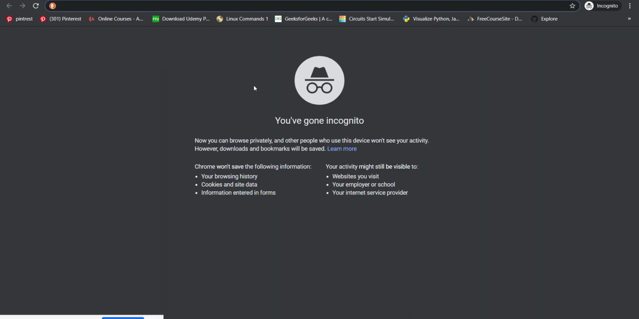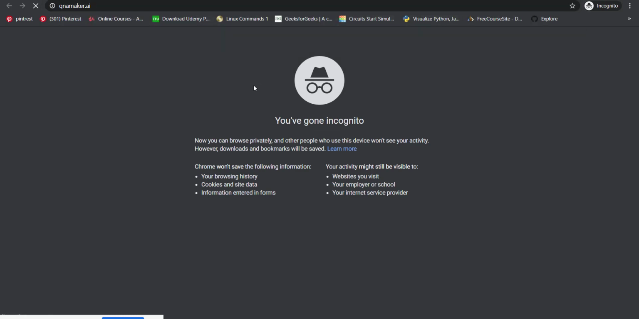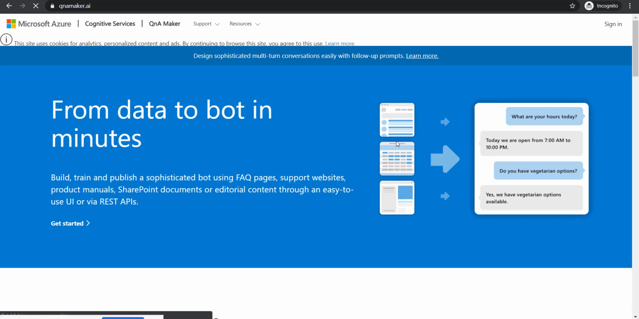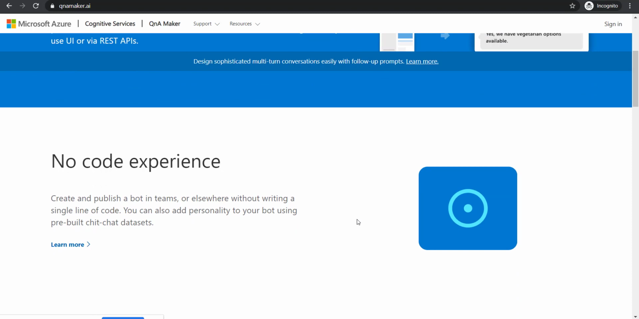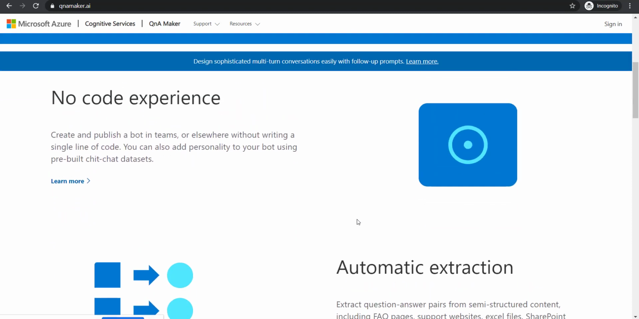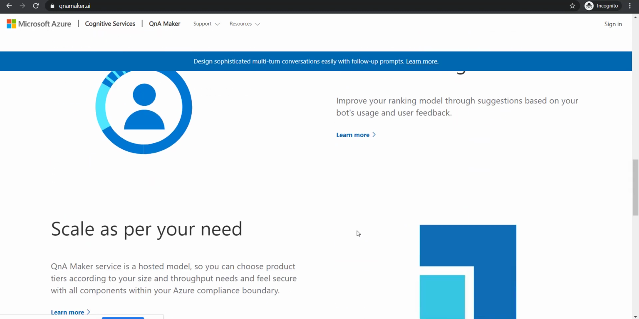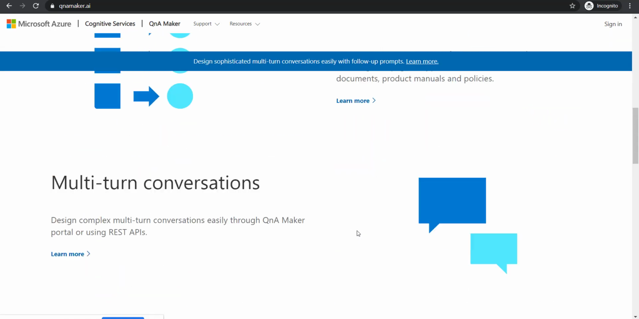So without doing anything, as step one, we go to qnamaker.ai, right? We'll be forwarding you the slides where you can have a look over these steps once again, and also we'll have something cool, which will help you to deploy your own chatbot. Basically, our chatbot will be answering all your queries. So this is the Q&A Maker AI, which has no code experience, automatic extraction, multi-turn conversations, active learning, and these are the characteristics which you can always explore yourself.